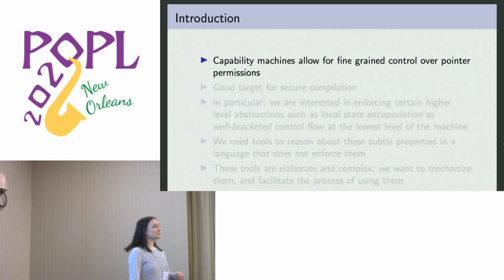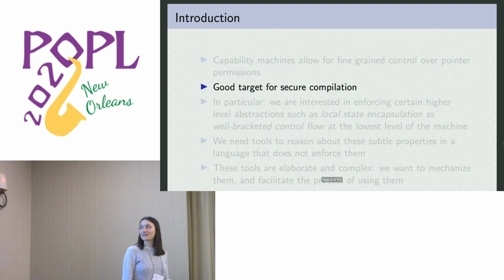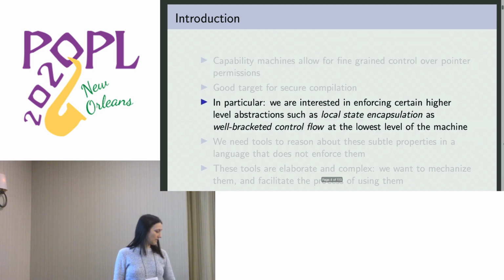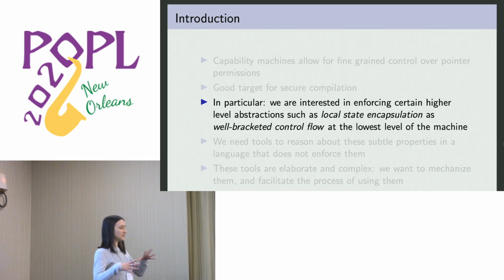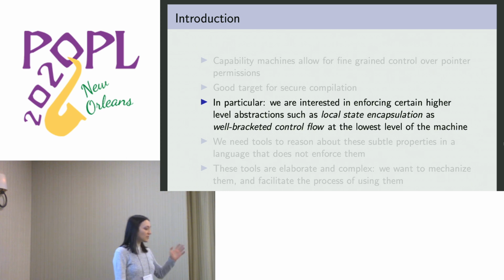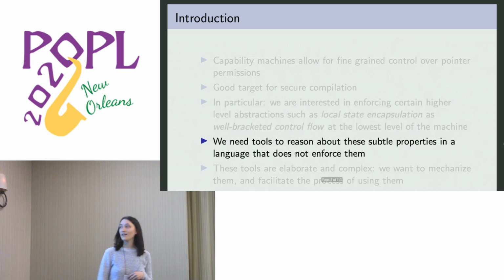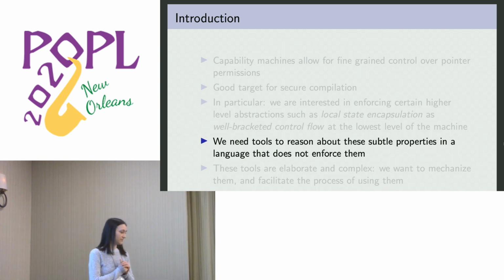So first, capability machines allow for very fine-grained control over pointer permissions, as we've just seen in the previous talk. That makes them a very good target for secure compilation. In particular, we're interested in enforcing certain higher-level abstractions, such as local state encapsulation and well-bracketed control flow, that we often take for granted when we program in our high-level languages. But of course, such abstractions are not enforced at the low level, so we want to have mechanisms to do that. And also, we need tools to reason about these quite subtle properties in a language that does not enforce them.